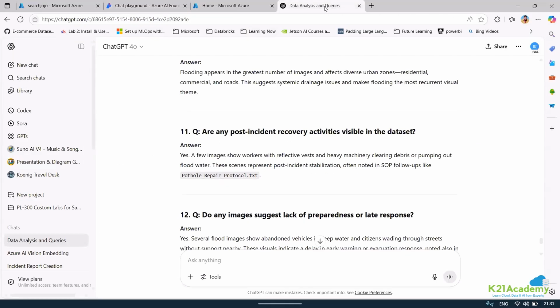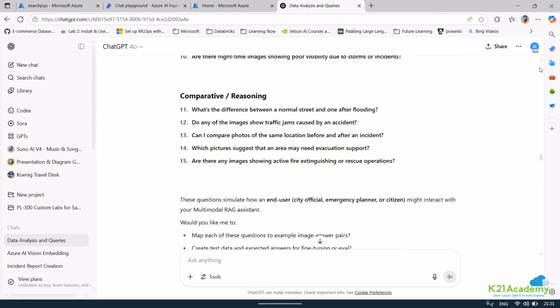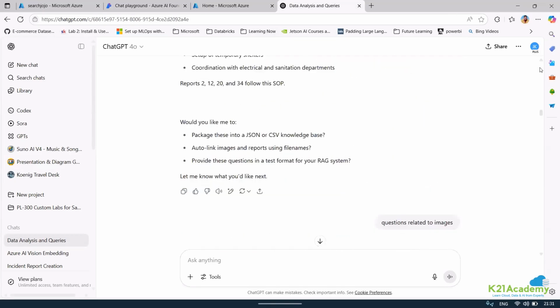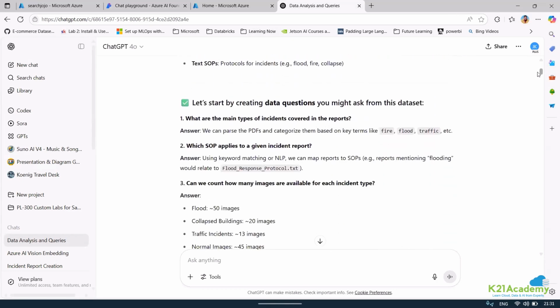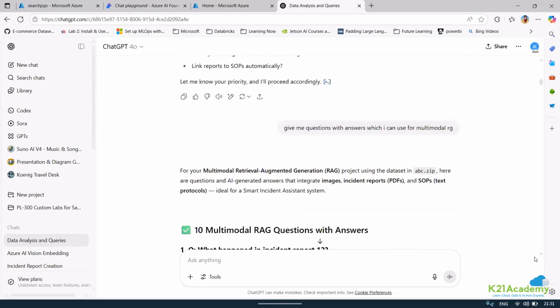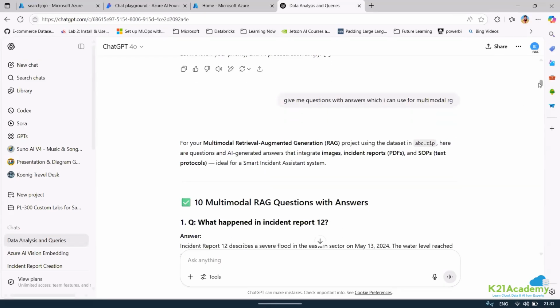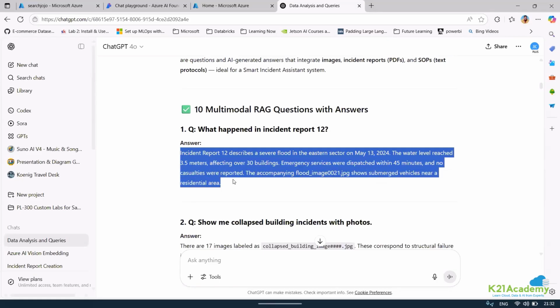Now, the point is, I went ahead with my data here. I'll be very honest, I went to the data, and I gave it to ChatGPT to get some questions for me. And to my surprise, the type of answers that it was generating was not good. So I want multimodal RAG questions with answers based on what we have created, and then I'll show you the SDK that I have written. The SDK follows a similar approach, but it is far better because of the hybrid search that has been created. So right now I'm asking what happened in incident report 12.